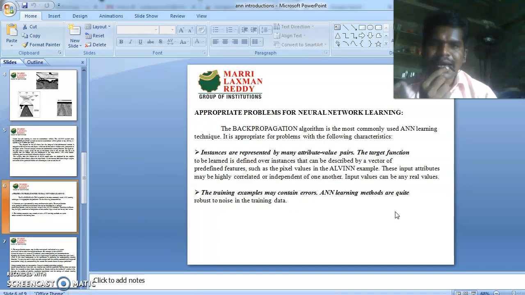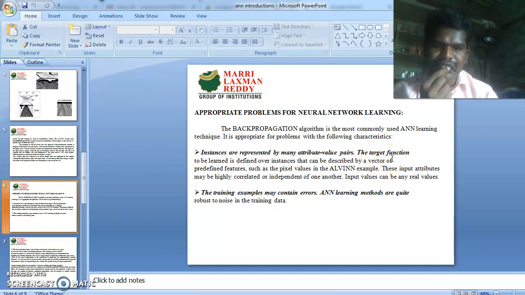And next is the appropriate problems for neural network learning. The backpropagation algorithm is the most commonly used artificial neural network learning technique. It is appropriate for problems with the following characteristics. The first is that instances are represented by many attribute-value pairs. The target function to be learned is defined over instances that can be described by a vector of